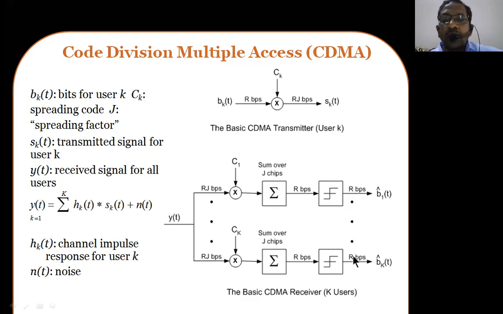So here a system has been assumed, which is the basic CDMA receiver at the base station. The base station is going to receive the different codes of the different users, and all of them are processed separately based on the user performance, user capacity.